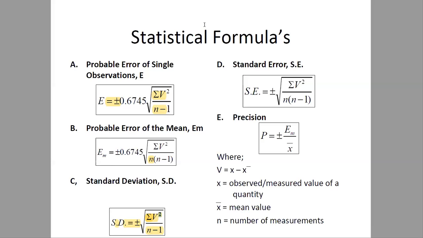So till now we have seen what errors are and how different types of error arise. Now we have studied the statistical formulas with which we can find the probable error of a single measurement or the probable error of the mean. Then we are aware of the standard deviation relations, and again of standard errors. In our next lecture we'll try to solve problems using these statistical formulas.